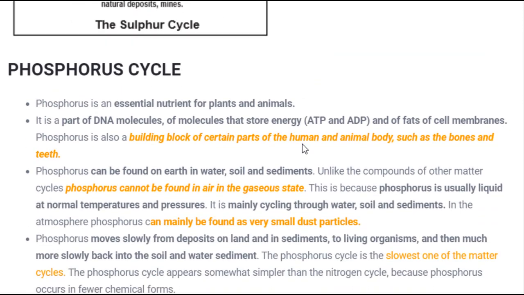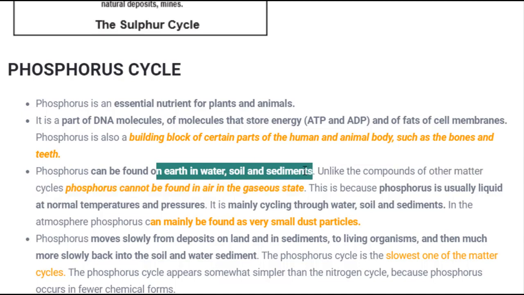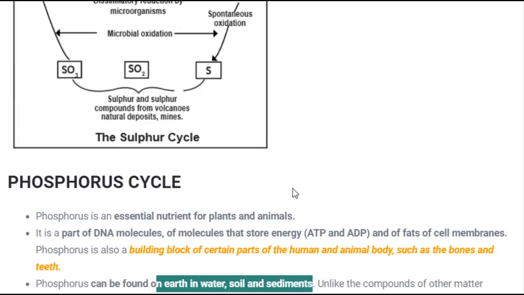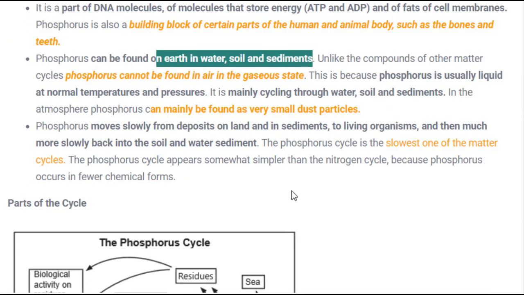Next and last cycle is the phosphorus cycle. Phosphorus is also very important, and it is a building block of certain parts of the human body, like bones and teeth. Without phosphorus, our bones and teeth could not be easily grown or built. It can be found in water, soil and sediments, and it is not found in a gaseous state as sulfur could be. Sulfur is found in sulfur dioxide and hydrogen sulfide form, but phosphorus is not found in gaseous form, and it is generally in liquid state at room temperature. That's why it is not found in gaseous form.